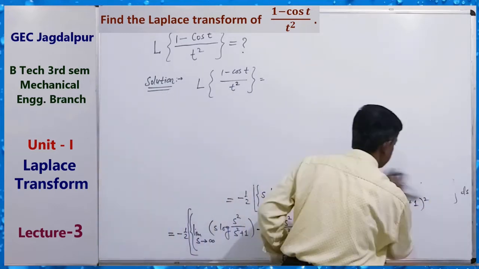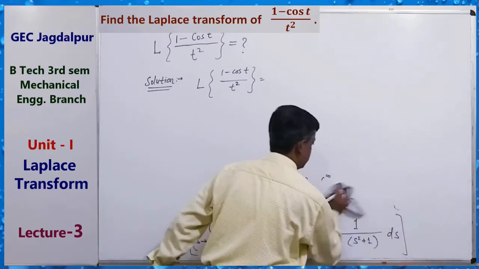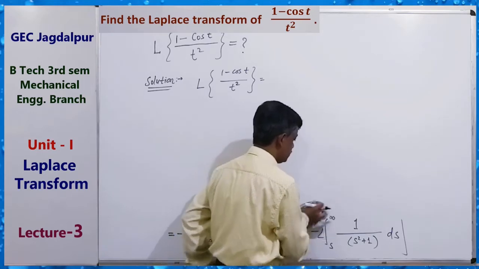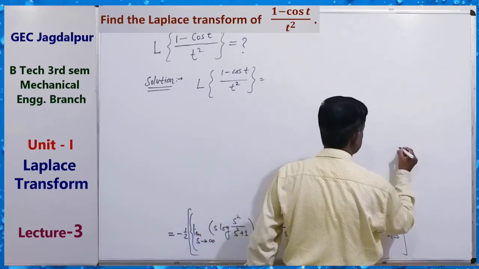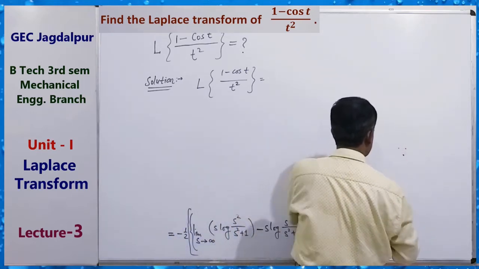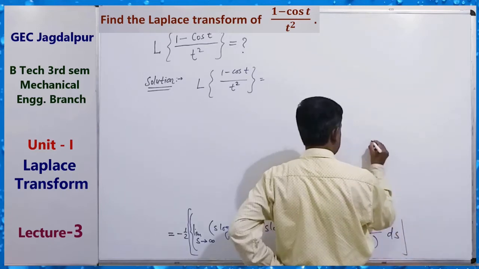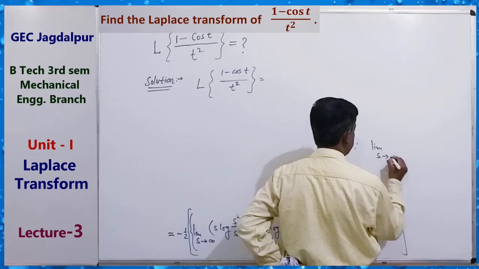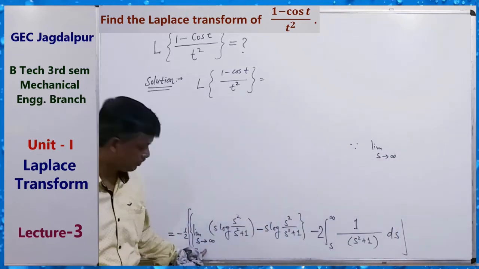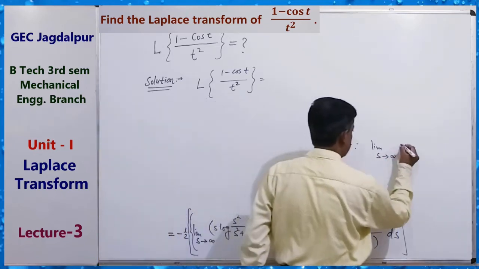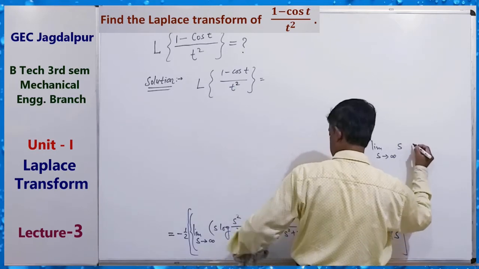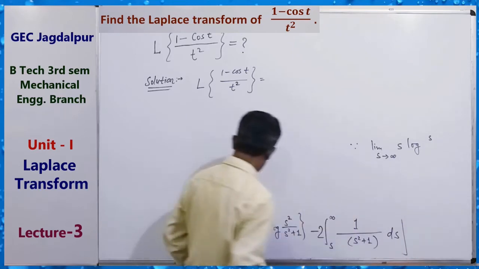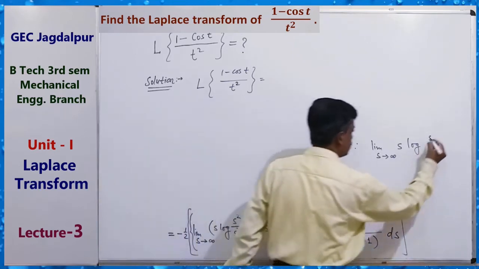Since we are finding the limiting value, limit s tending to infinity of s log (s square by s square plus 1).